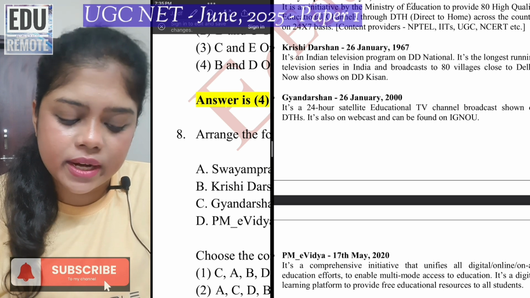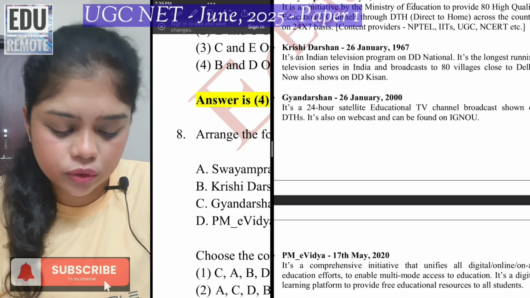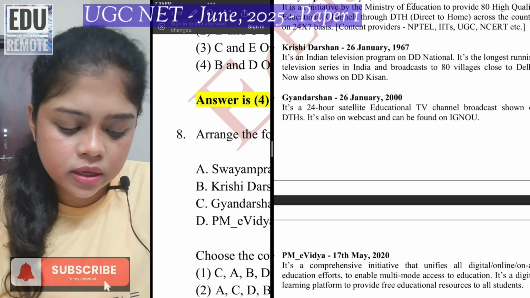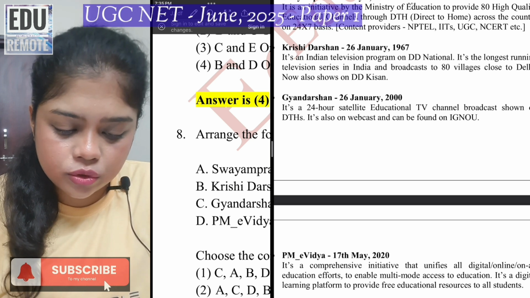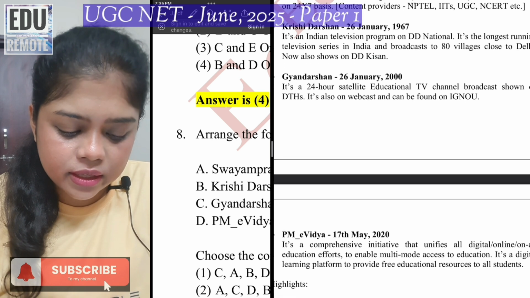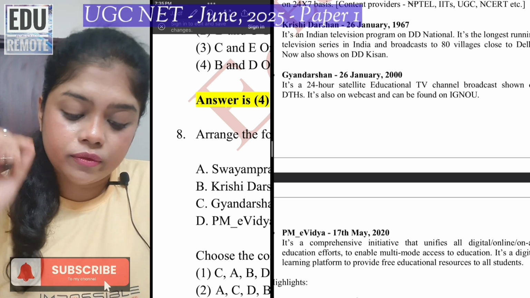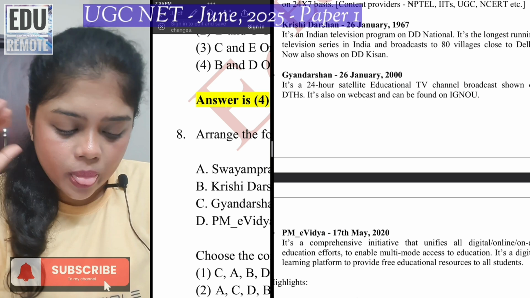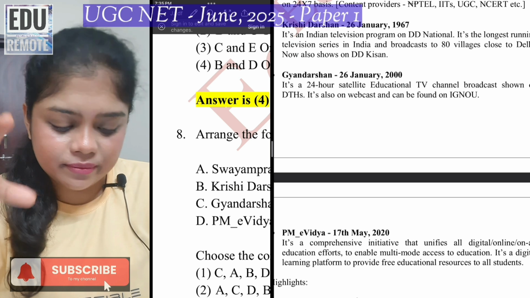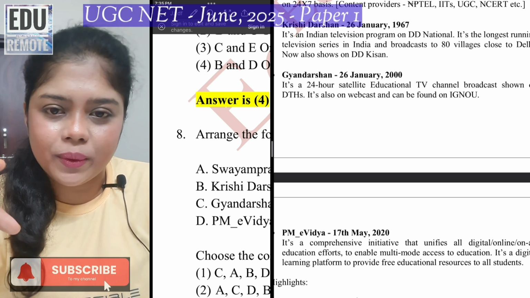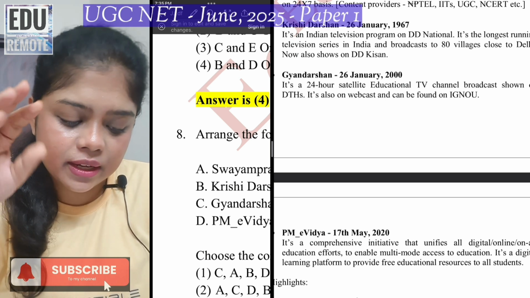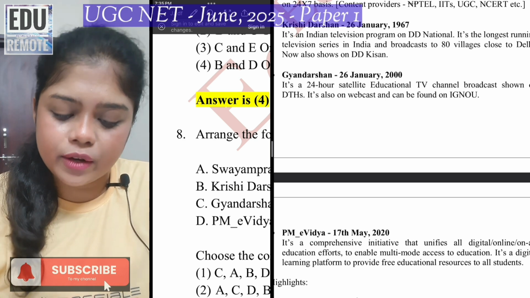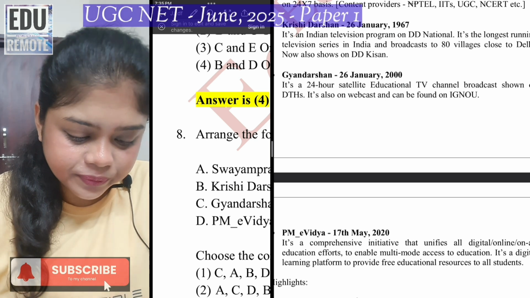This was launched on 26th January 2000, in the year 2000. This is the 24-hour satellite educational TV channel broadcast shown on direct to home channels, as well as it is found on the website of IGNOU. So the university IGNOU, you will find it on their website. There is a webcast. So if you open IGNOU's official website, you will find Gyan Darshan there as a channel. You can click on that and you can access the educational content which they have there.